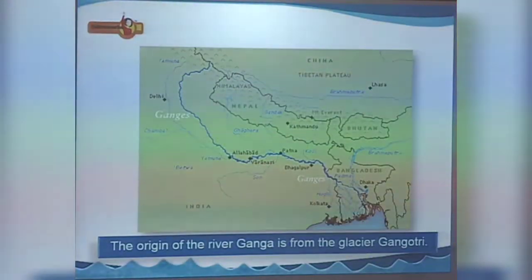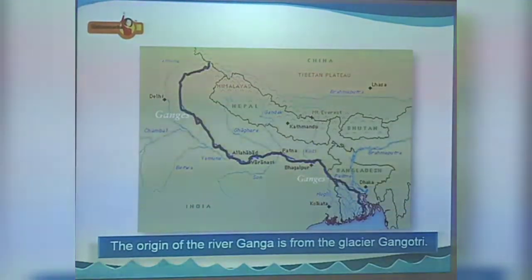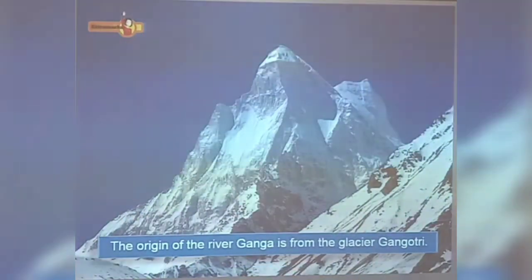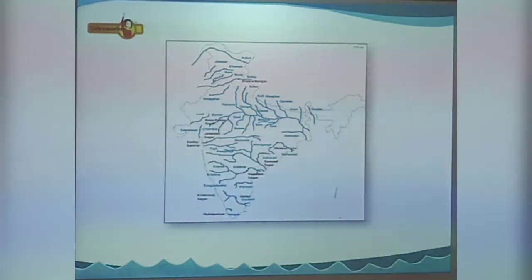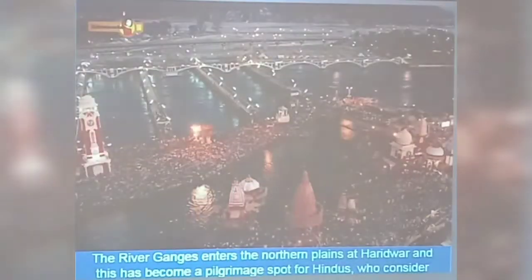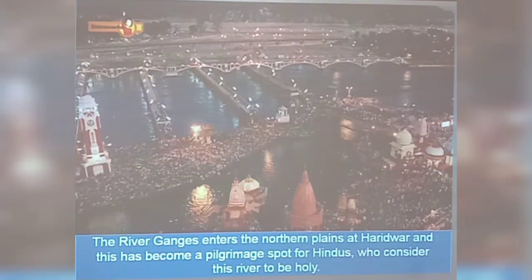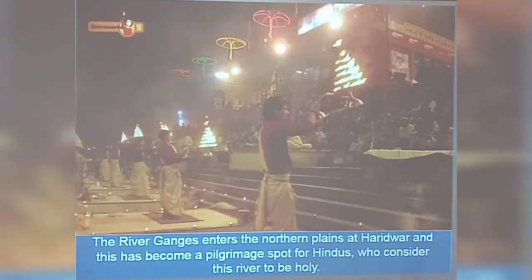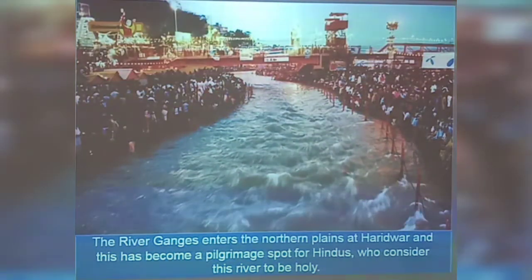The origin of the river Ganga is from the glacier Gangotri. The tributaries of Ganga are Yamuna, Gomti, Ghandak, Kosi and Son. The river basin covers the states of UP, Bihar and West Bengal. The river Ganges enters the northern plains at Haridwar, and this has become a pilgrimage spot for Hindus who consider this river to be holy.